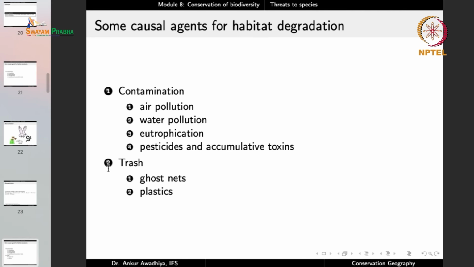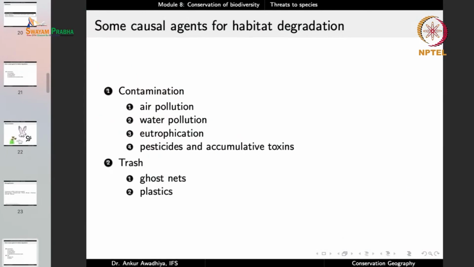Another habitat degradation is trash, the waste that we throw. Ghost nets. Ghost nets are nets that have lived past their useful life, and a large number of fishermen just throw them out in the water bodies. The thing with ghost nets is that they are very efficient mechanisms to trap animals.